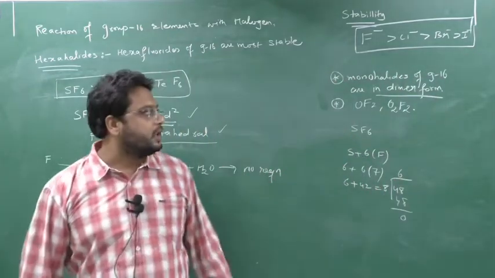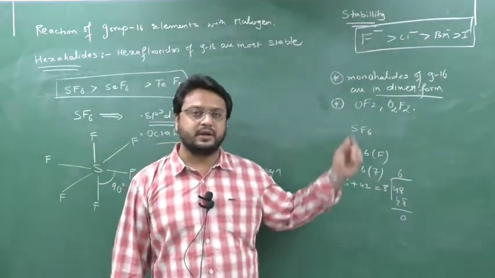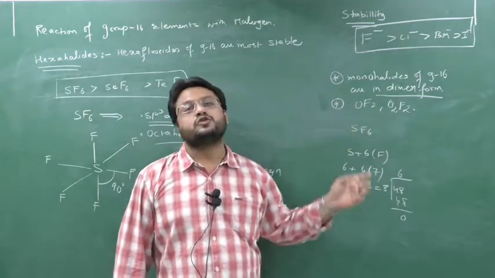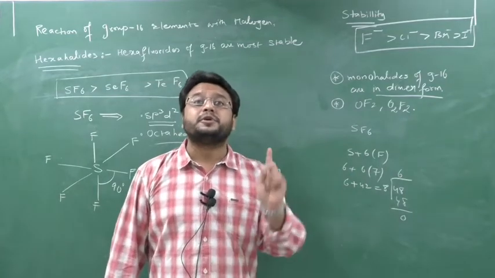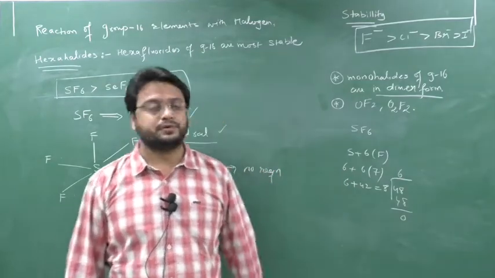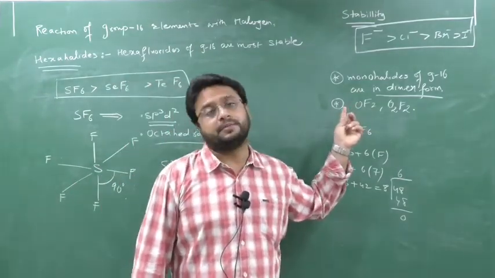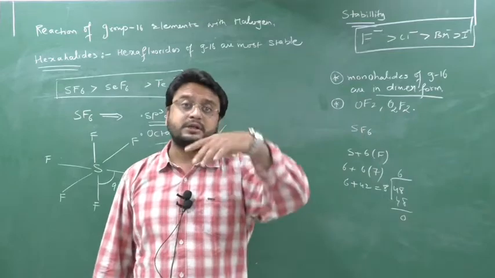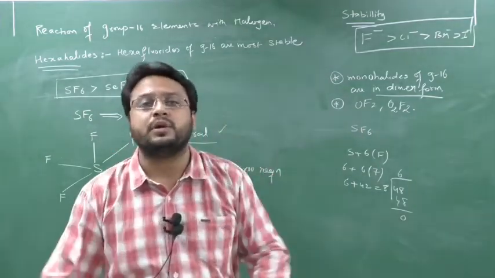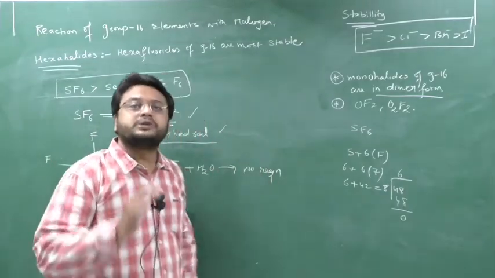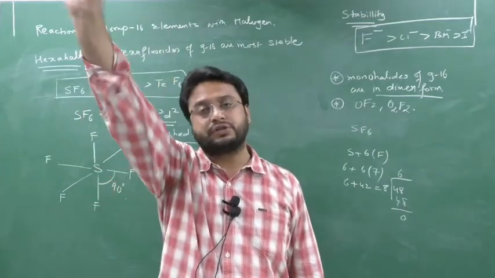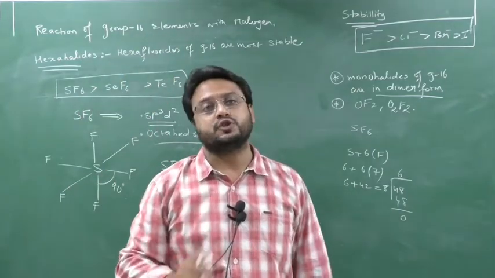And why does oxygen only form halides with fluorine? The reason is fluorine is more electronegative than oxygen. So here oxygen will show a positive oxidation state. In other compounds, oxygen can never show a positive oxidation state, as I told you in redox reactions. Oxygen always shows -1 in peroxide, -2 in oxide, and -0.5 in superoxide.